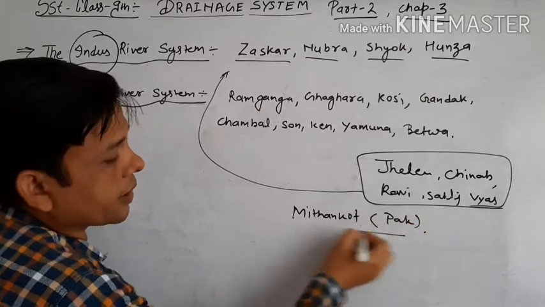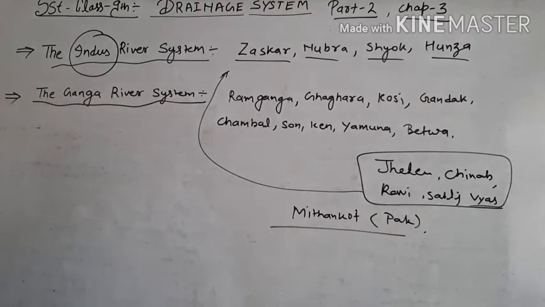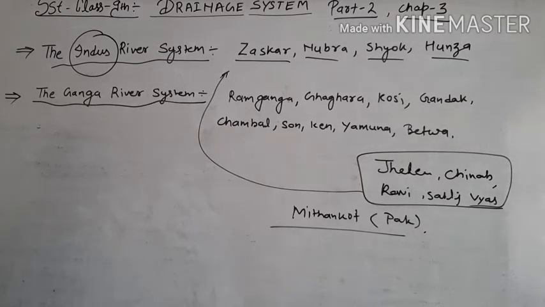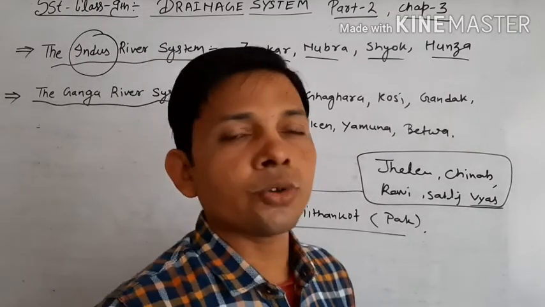Okay, students, Mithankot in Pakistan, and after that the Indus river flows southward and drains into the Arabian Sea from the east of Karachi.